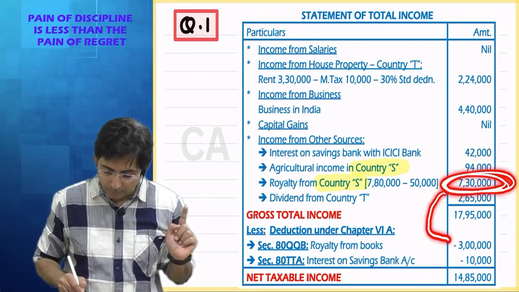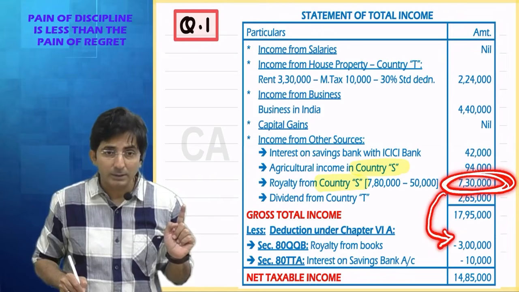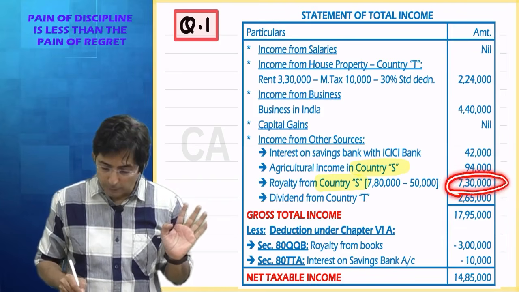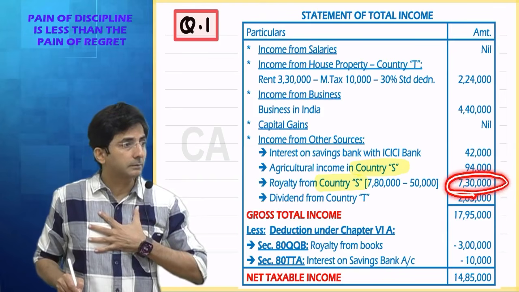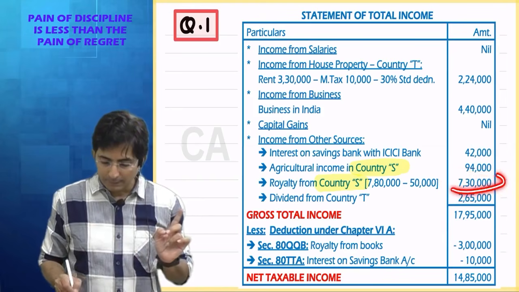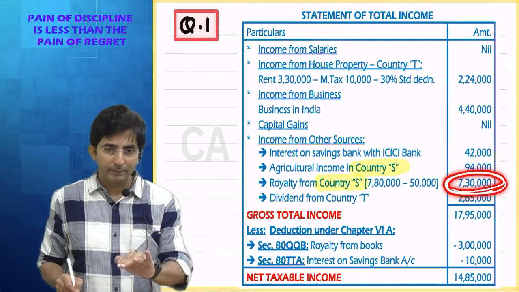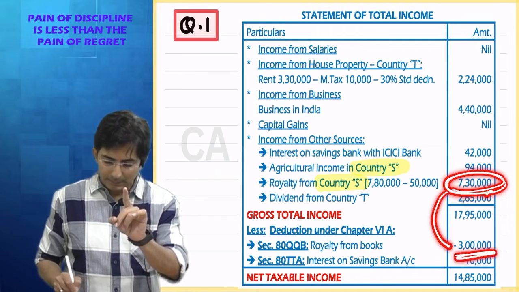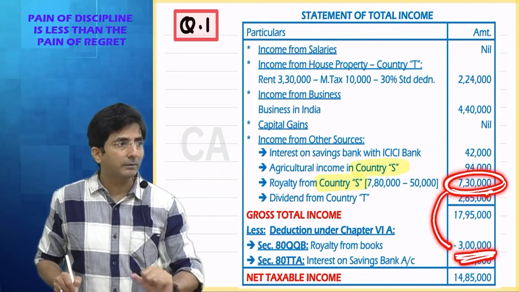They have granted you a 3 lakh deduction. So you cannot say full royalty has become the victim of double tax. See, 7 lakh 30 you have to report in India. But India is giving you 3 lakhs deduction. You should value that.